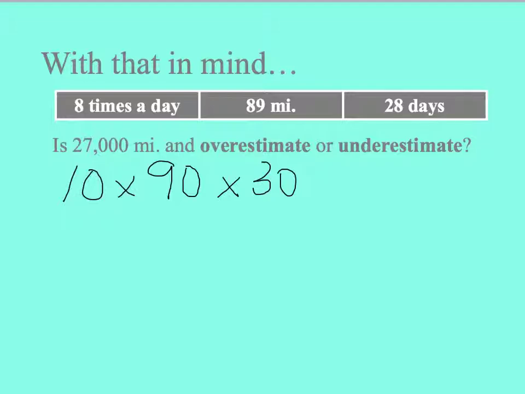Between 8 and 10, it went up. Between 89 and 90, it went up. And between 28 and 30, it also went up. So that's going to tell me that my estimate of 27,000 miles, oh, I'm sorry, it's not an underestimate, it is going to be an overestimate, because all of my numbers in my estimated product were rounded up. So my estimate is going to be an overestimate. The actual product is going to be less than 27,000.